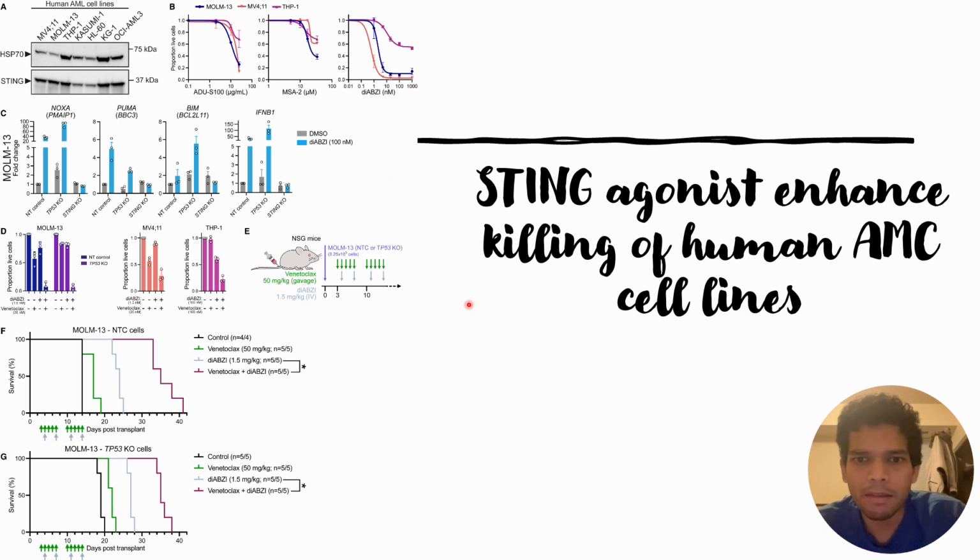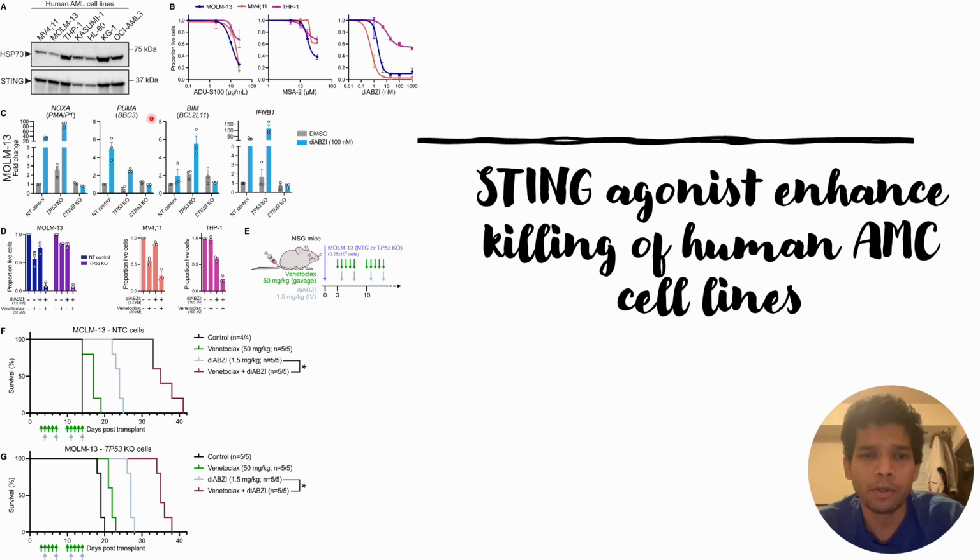In this video, we will discuss another example of STING agonists enhancing the killing of human AML cell lines when they are targeted using BH3 mimetics. So first, why have they selected these AML cell lines? Because these human AML cell lines have high expression of the STING protein.